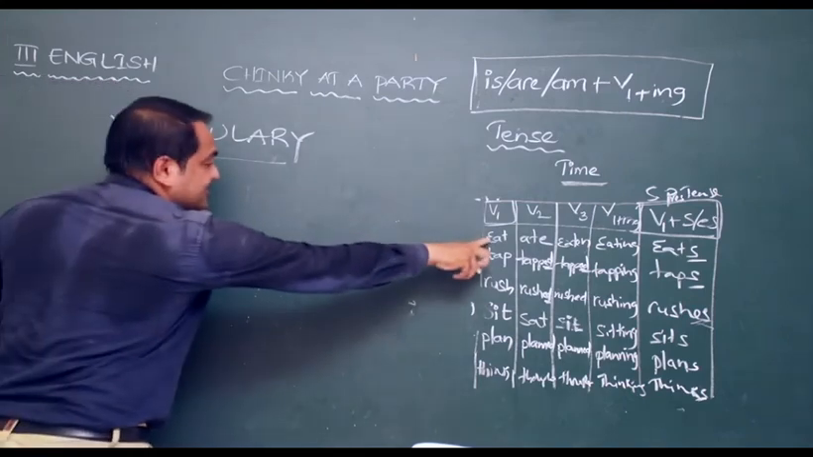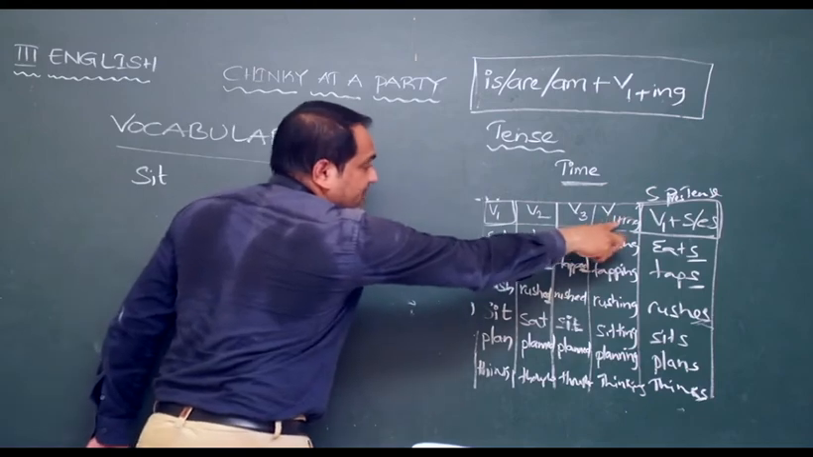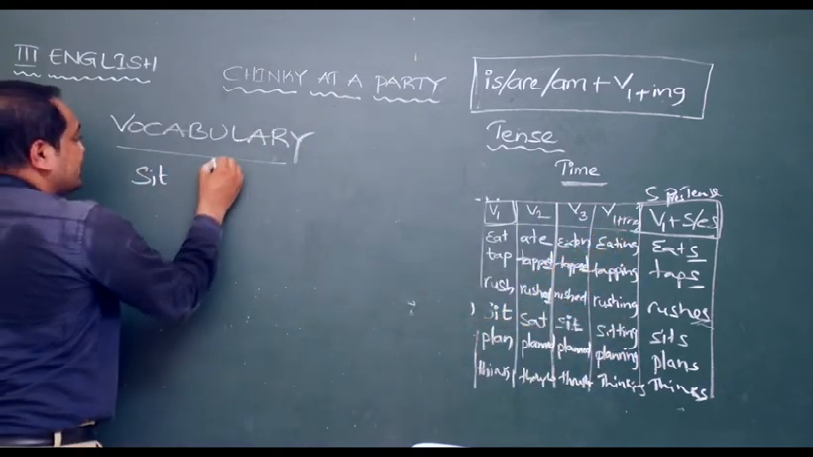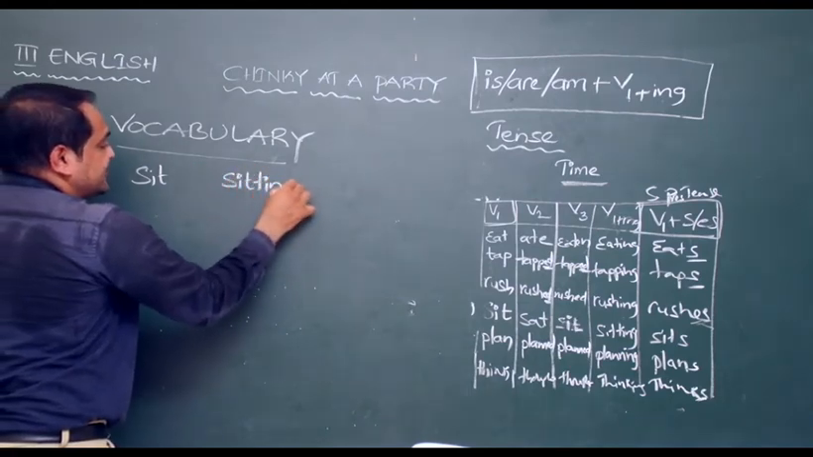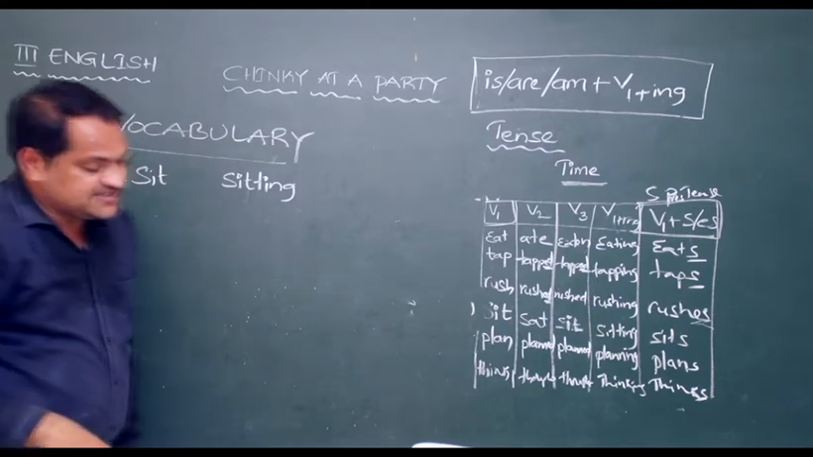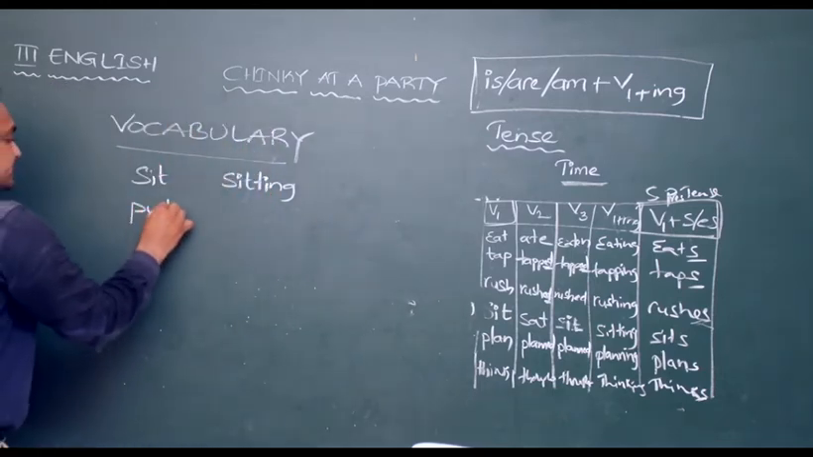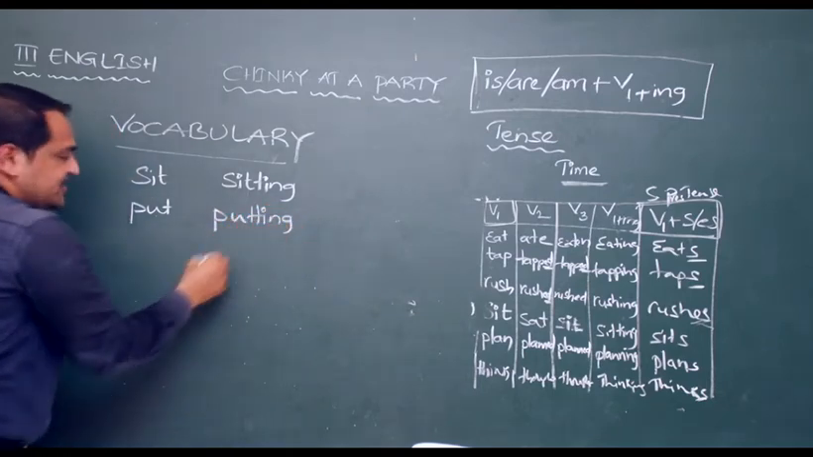Basic verb is given. Sit, basic verb. We have to change it into continuous one. That is V4. V1 plus ing. How do you do that? Sit plus ing, sitting. Here we are adding two T's, right? Sometimes we have to do that. Then put, putting. Again we are adding one more T here.